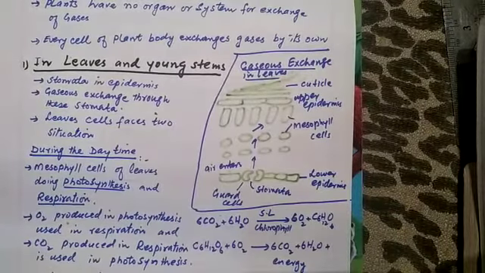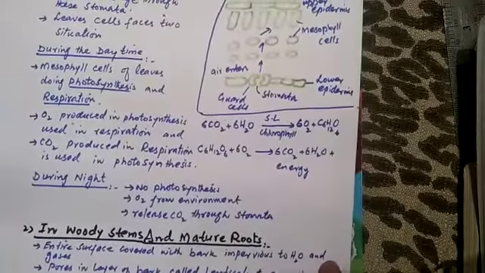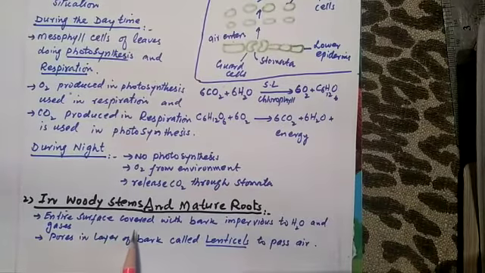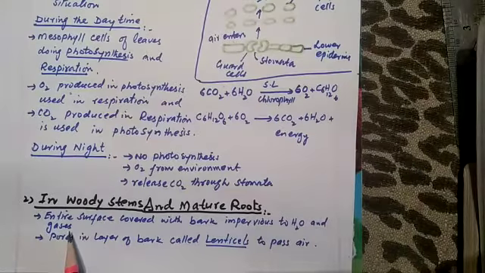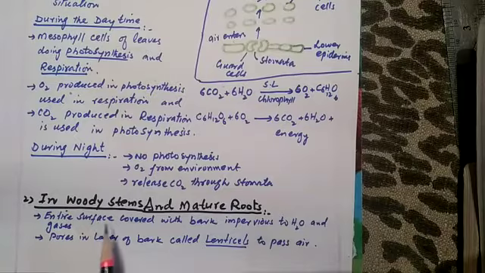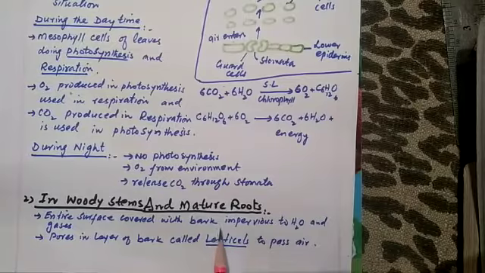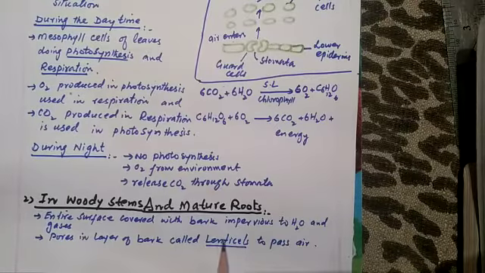The second heading is woody stem and mature roots. How does gas exchange occur in woody stem and mature roots? As we know, the entire surface of the plant is covered with bark, which is impervious to water and gases. The layer of bark does not allow water and gases through it, but on the other hand, there are some pores in the layer of bark called lenticels. Bark has some pores or openings called lenticels, through which the exchange of gases occurs.